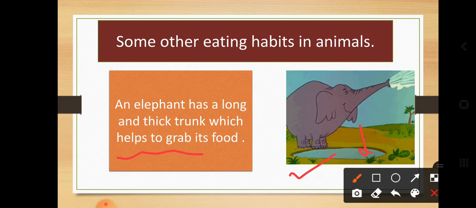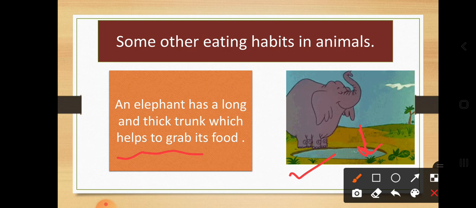So what do elephants eat? Elephants eat leaves and branches of trees. With the help of the trunk, they grab their food and break off the leaves and branches of trees.